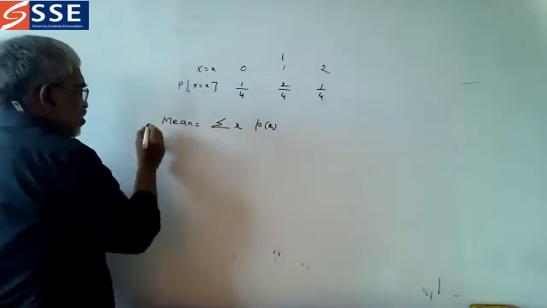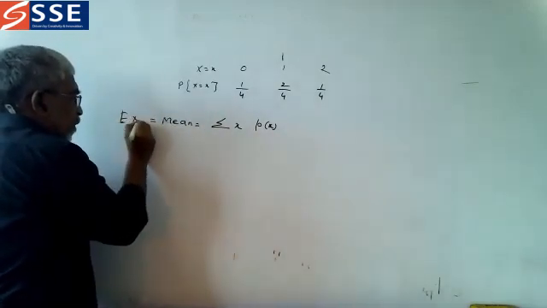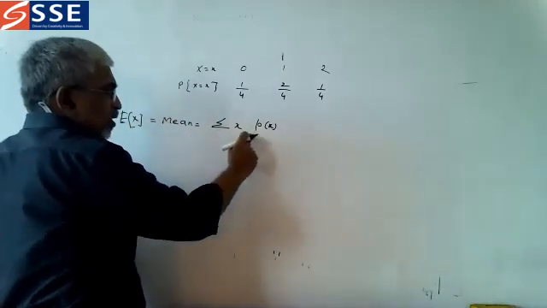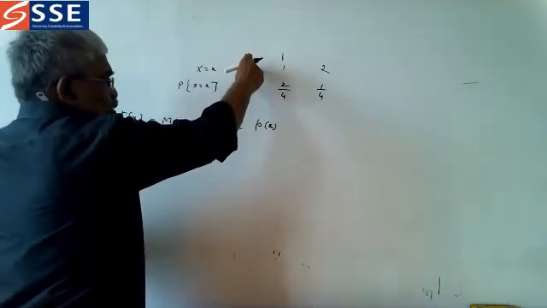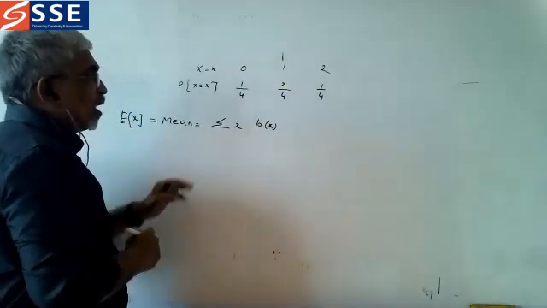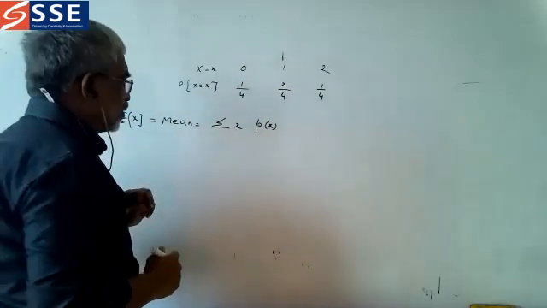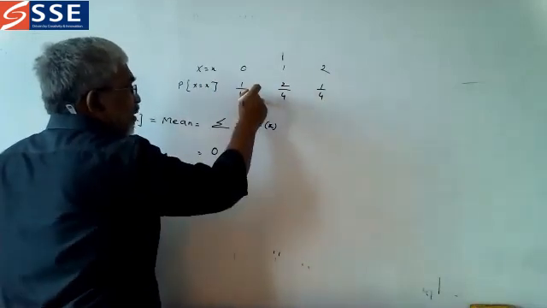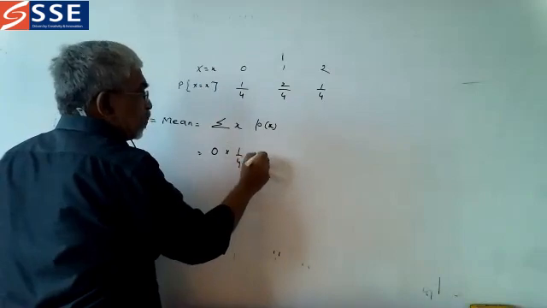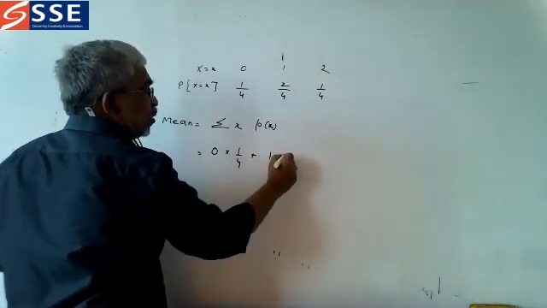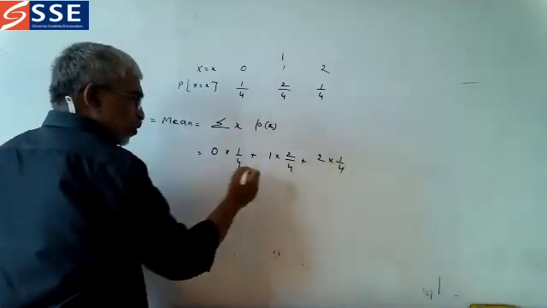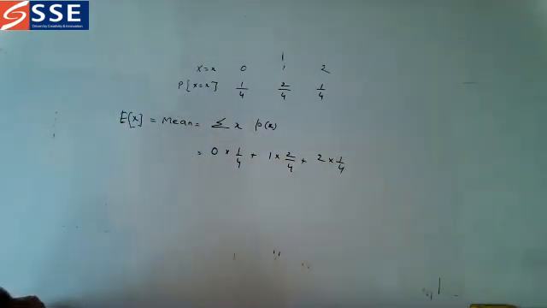So mean is otherwise called E of x. E of x is equal to summation x P of x, where x is this one and P of x is this one. Average of this is what? So we can find this: 0 into P of x, 1 by 4, plus 1 into 2 by 4, plus 2 into 1 by 4. This is the mean. Just add this.